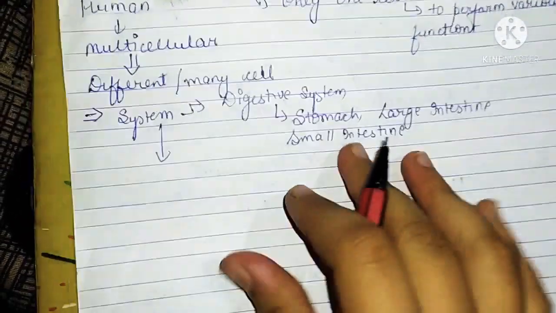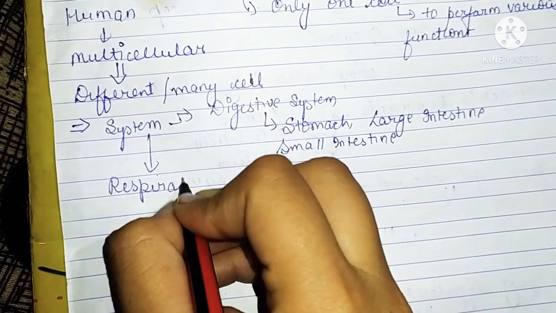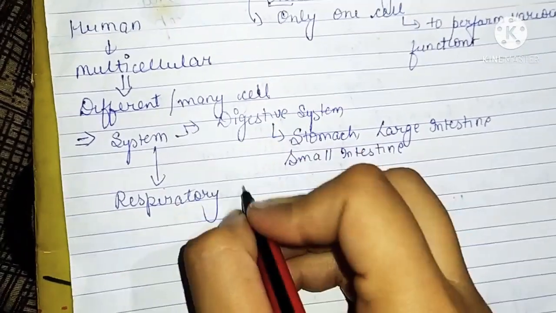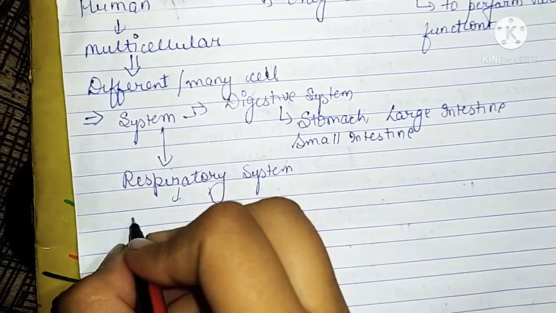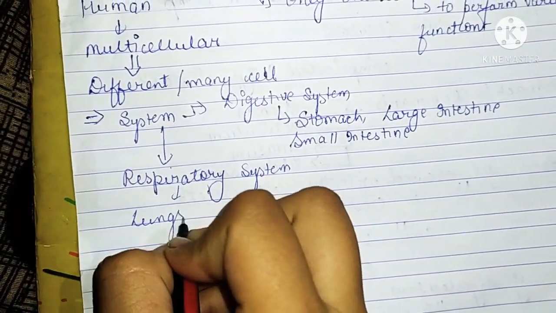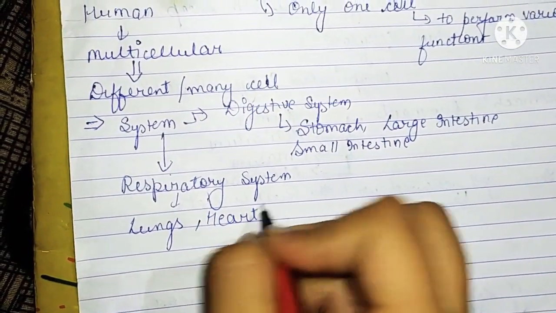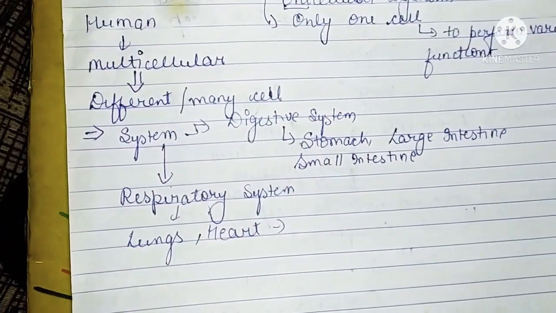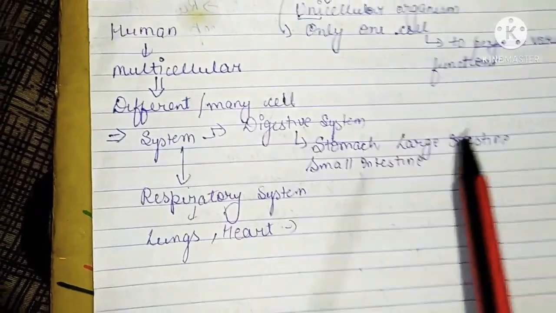And just like your respiratory system, we have organs like lungs, okay, your heart, and many more. So for each specific function we have a different system.